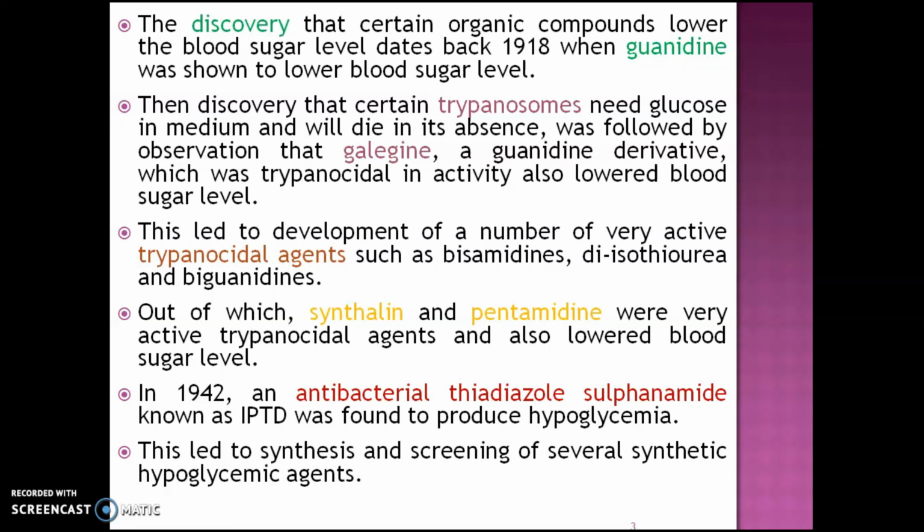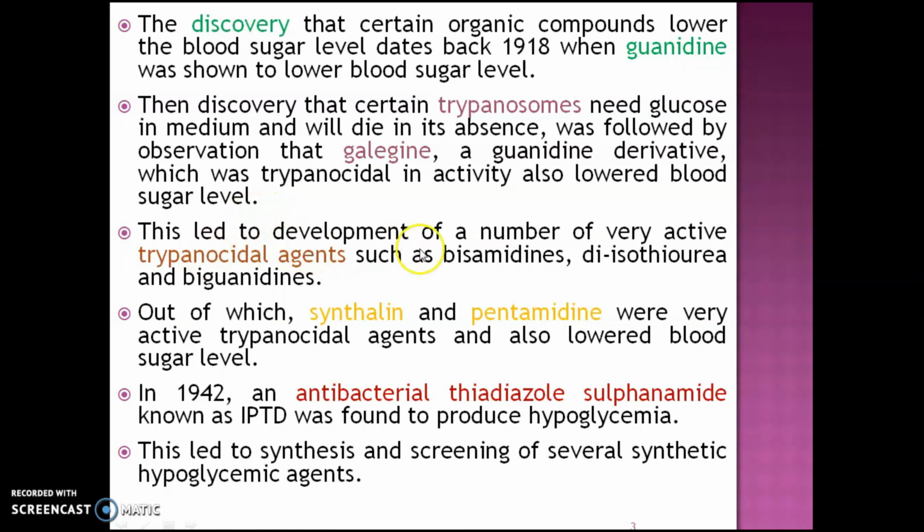First, drugs which lower the blood sugar level were discovered in 1918, that is guanidine. Then the discovery that certain streptones need glucose in medium and will die in its absence was followed by the observation that galegine, a guanidine derivative which was trypanocidal in activity, also lowered blood sugar level.